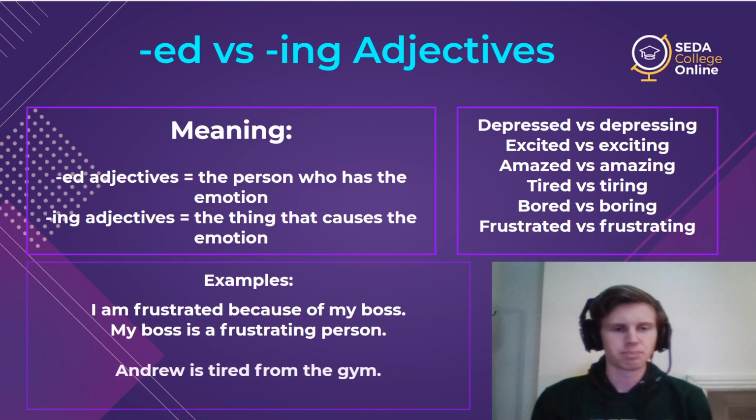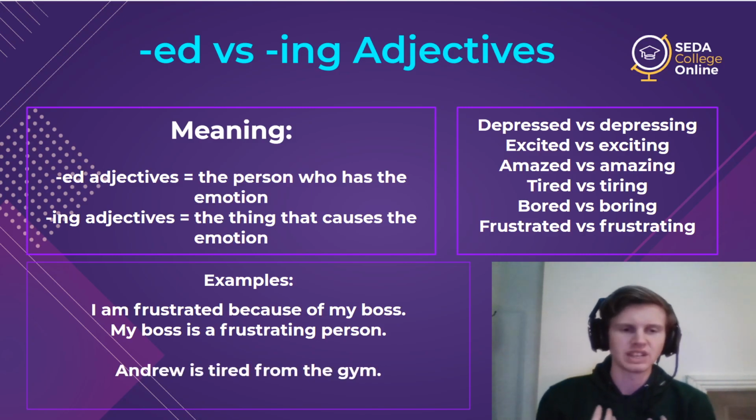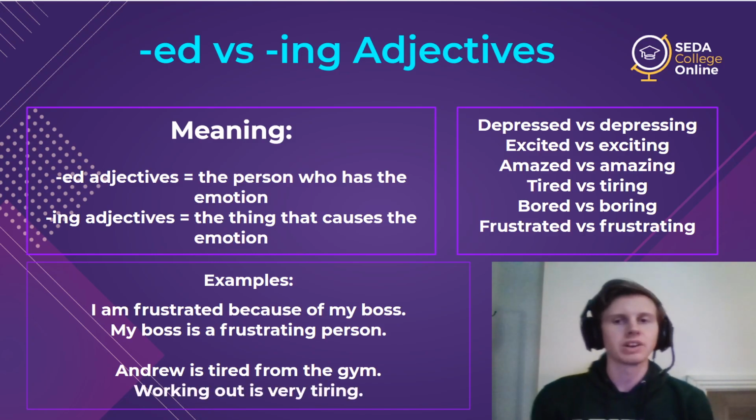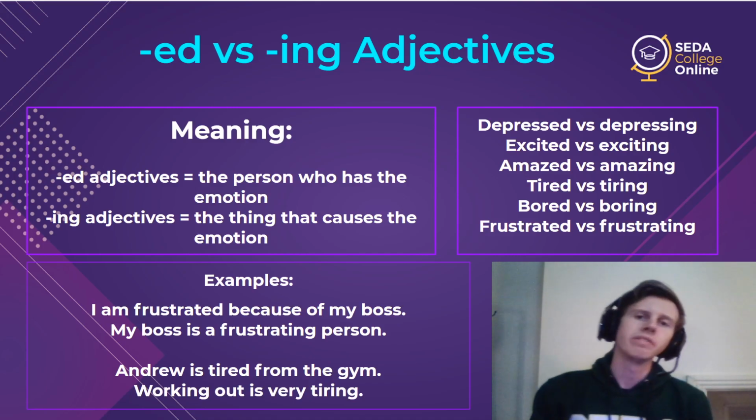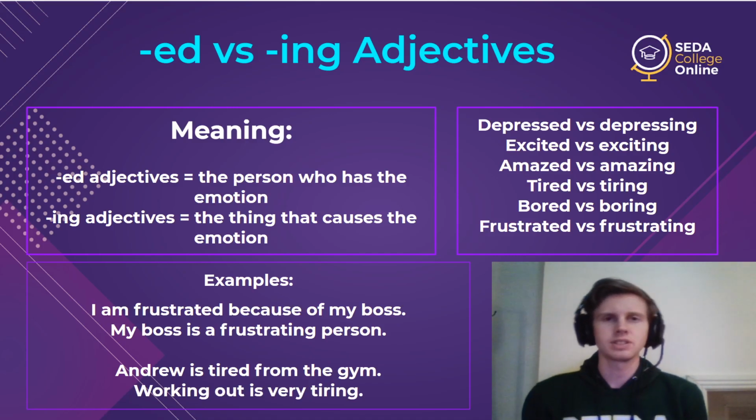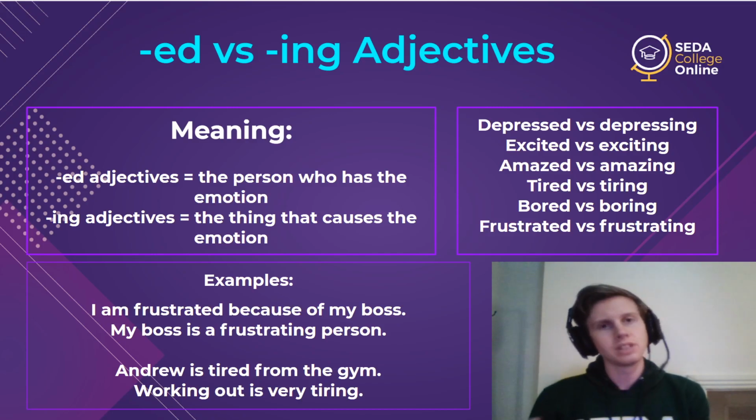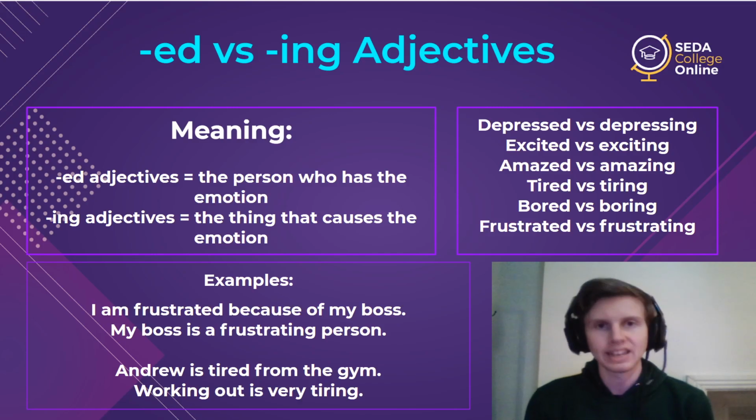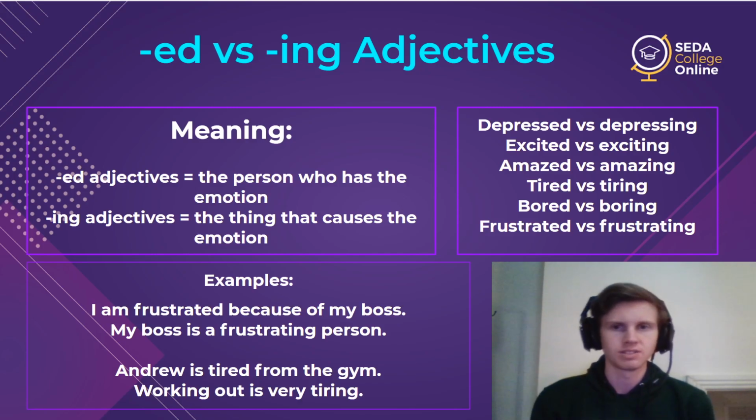So here's another example. Andrew is tired from the gym. So that's his feeling. He is tired. Whereas working out is very tiring. So working out makes someone feel tired. So working out is tiring. So that's how these are different. The ed is for the emotion, and the ing is to describe the thing that causes it.